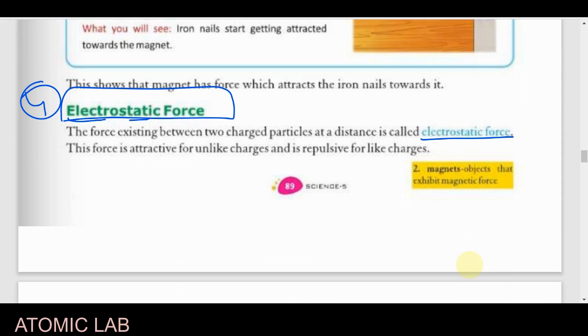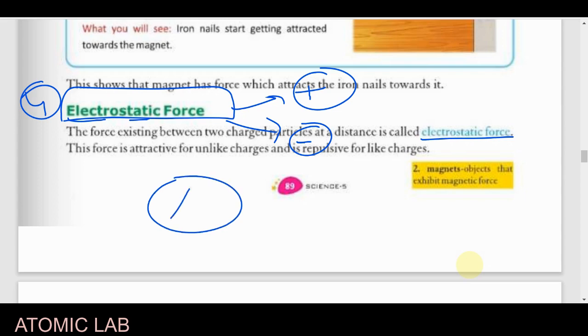And there are two different types of charge. One is known as the positive charge, the second is known as the negative charge. If both have opposite natures, they will attract. If both have the same nature, suppose, Guru, this is object A and this is object B, and object A contains a positive charge, B also contains a positive charge, so they will repel each other. They will not attract each other.